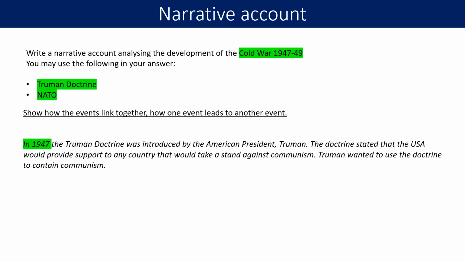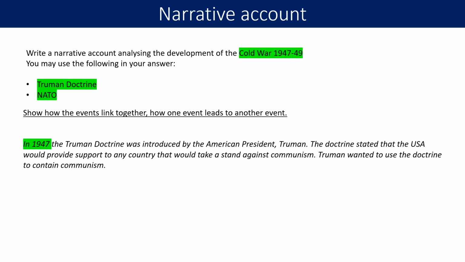So in this case, in 1947, the Truman Doctrine was introduced by the American President Truman. The doctrine stated that the USA would provide support to any country that would take a stand against communism. Truman wanted to use the doctrine to contain communism. So you begin with your year, and then you're going to write information about what happened in that year or at the beginning. So we have a point here. In 1947, the Truman Doctrine was introduced by the American President Truman, and we're then supporting that with additional knowledge.